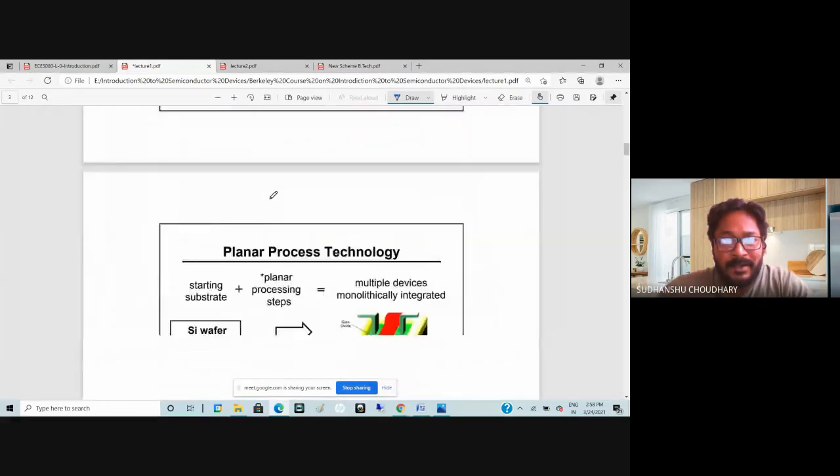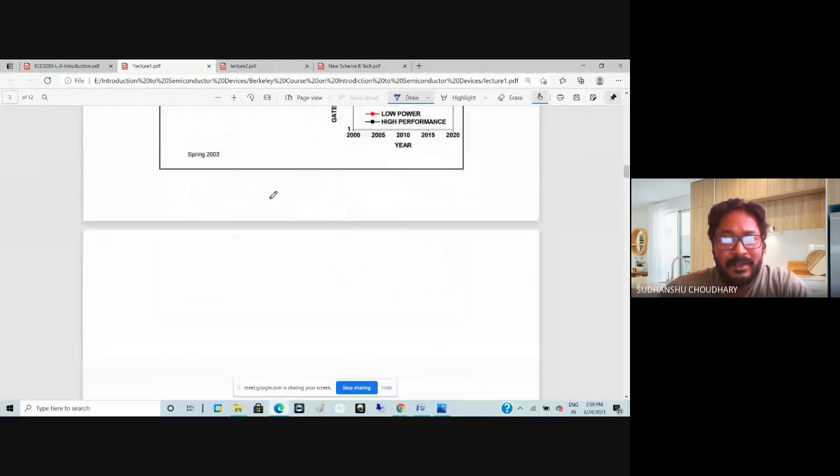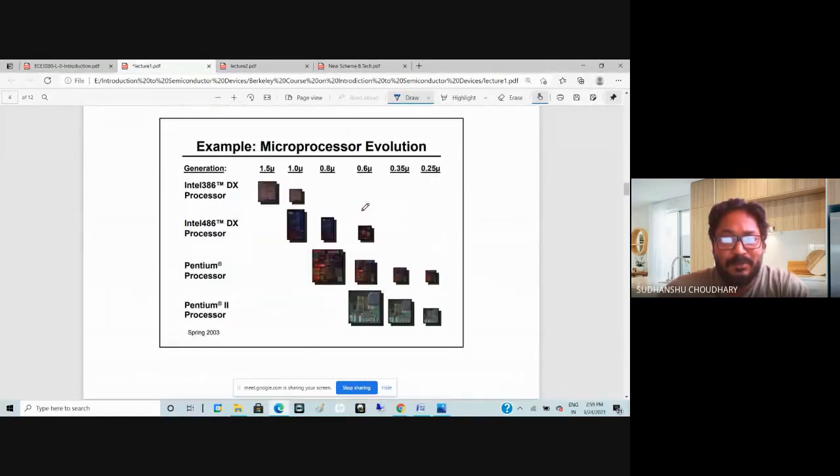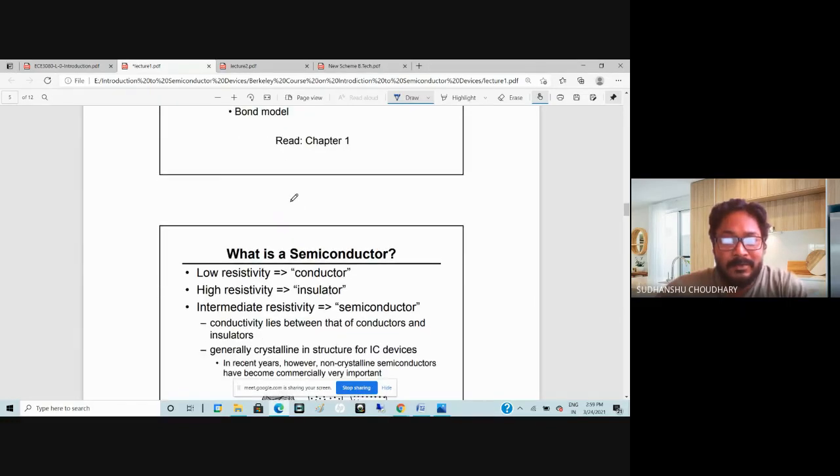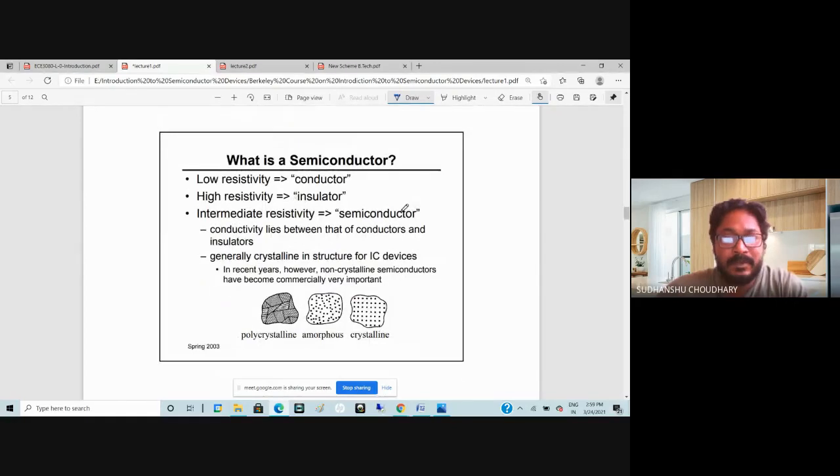So semiconductors are the materials that would be used to make these devices, which will ultimately be used in integrated circuits. That is why we want to understand the semiconductor fundamentals, and why it is important.